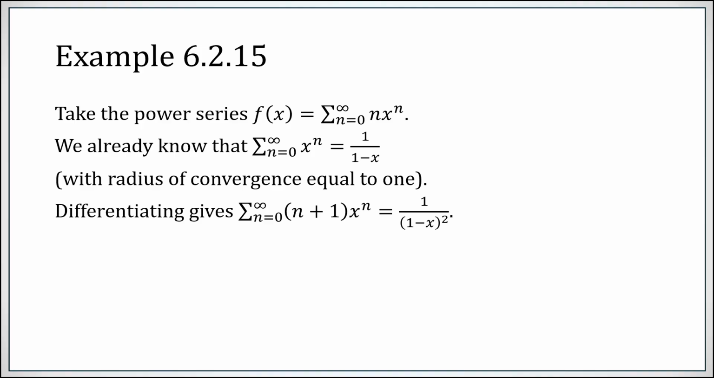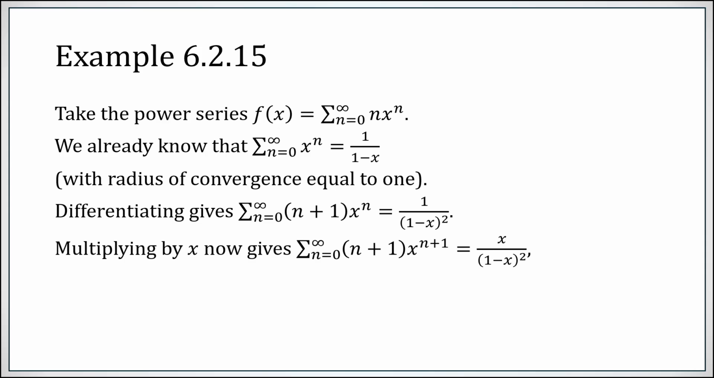Now term by term differentiation of x to the n will give us this n plus 1 times x to the n, and the derivative of 1 over 1 minus x is 1 over 1 minus x squared. We can now multiply by x so that the coefficient matches the power, and we get x over 1 minus x squared. We now have a coefficient times x to that power starting at index 0.